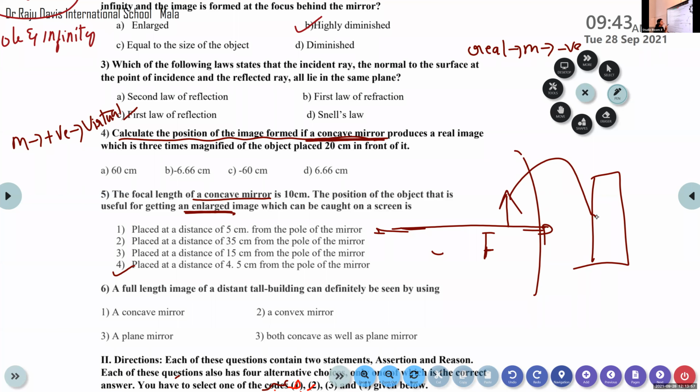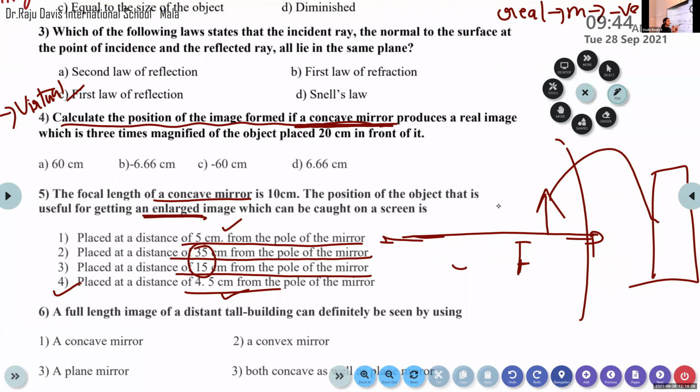So here some measurements are given. The object is placed at a distance of 5 centimeter from the pole of the mirror, 35 centimeter from the pole of the mirror, 15 centimeter from the pole of the mirror, or 4.5 centimeter from the pole of the mirror. We may be confused between option 1 and option 4. If you consider 35 and 15, the object is at a large distance, far away from the pole.